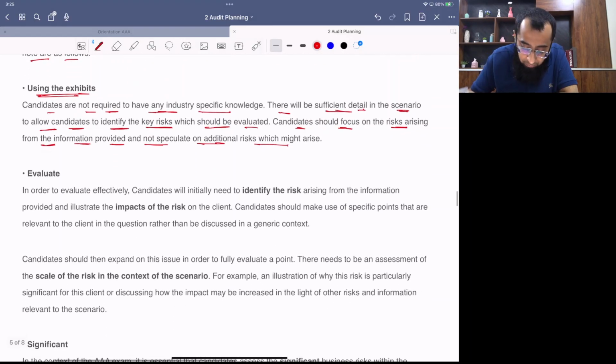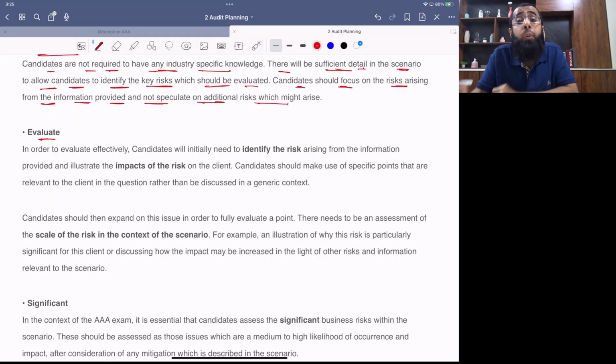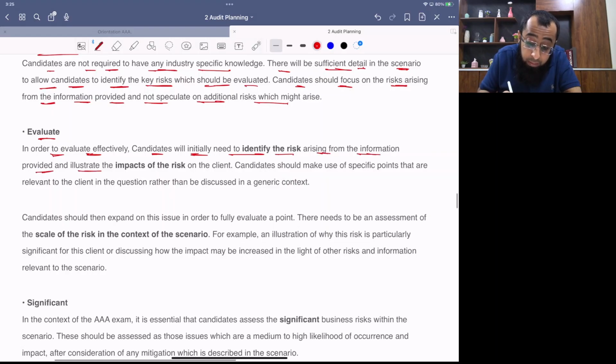Okay, let's look further. Evaluate. Evaluate means that you just don't stop at identification. You have to discuss the impact, you have to talk on its scale, you have to evaluate the risk completely, you have to discuss it. Just pinpointing it will not gain the marks. In order to evaluate effectively, candidates will initially need to identify the risk arising from the information provided and illustrate the impact of the risk. That is, what will it do? What will happen if that risk materializes?